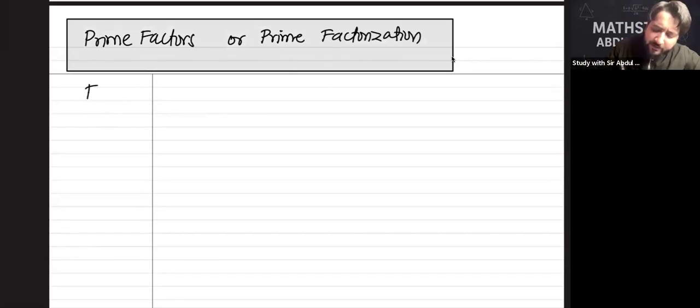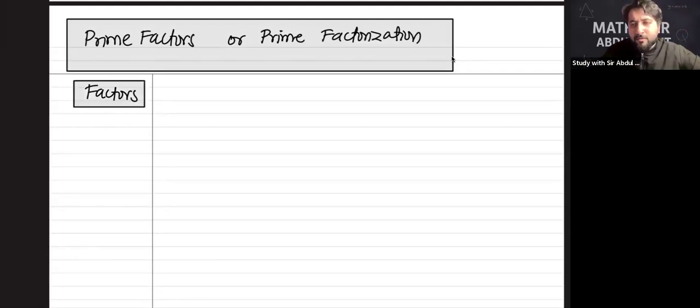Any idea? Anything in an English sentence is accepted in the class. Not Urdu, Pashto, only English. Anything with an English sentence, what are factors? Okay, so the factors, let me write this for you. Factors are numbers which can divide a number completely.